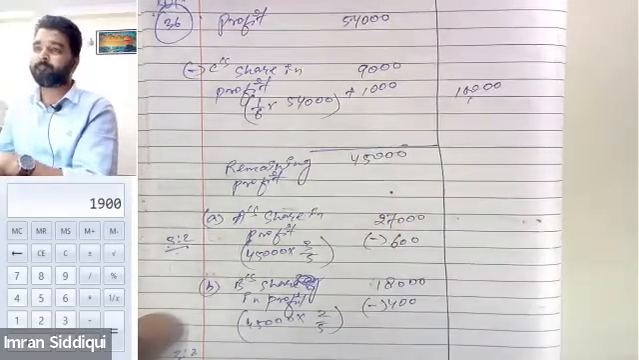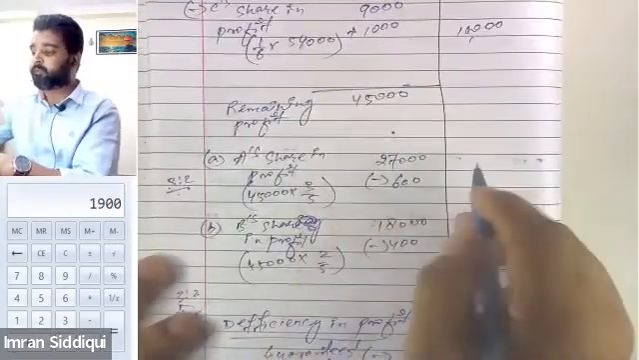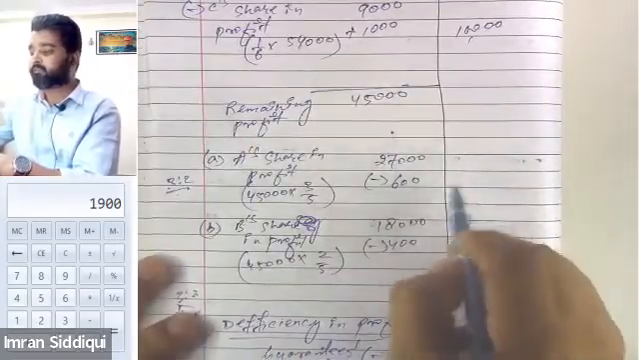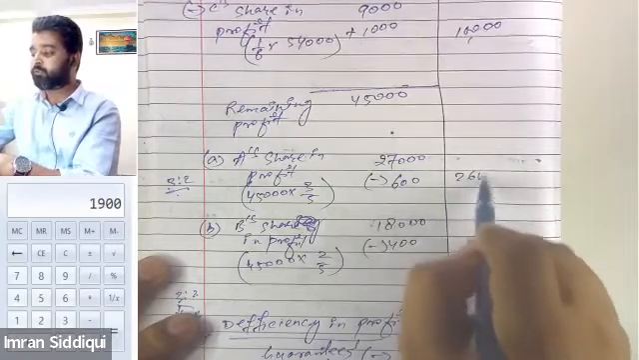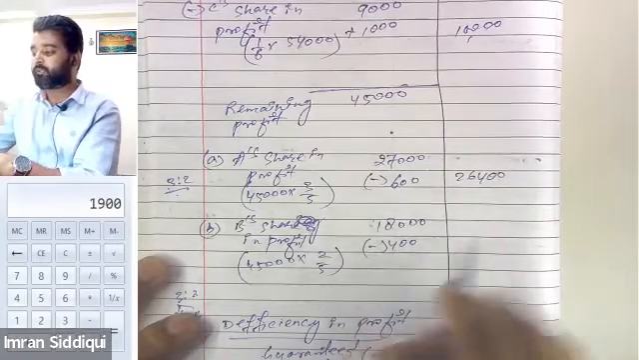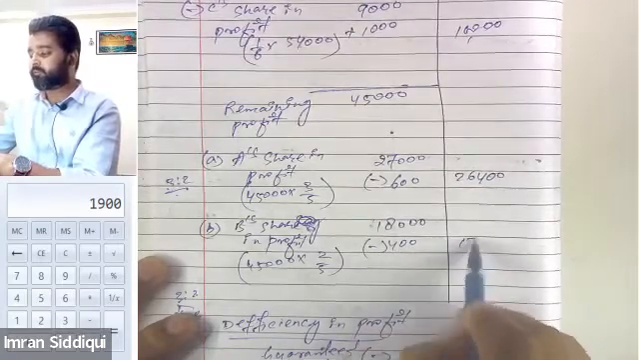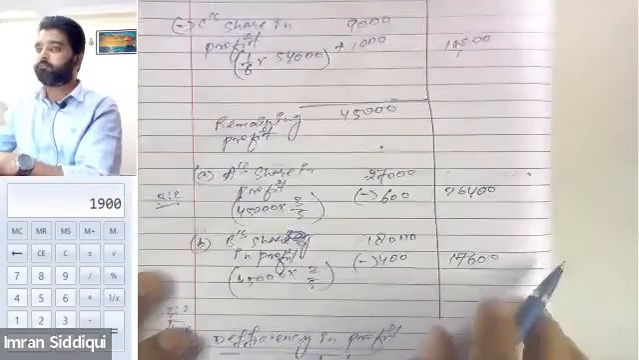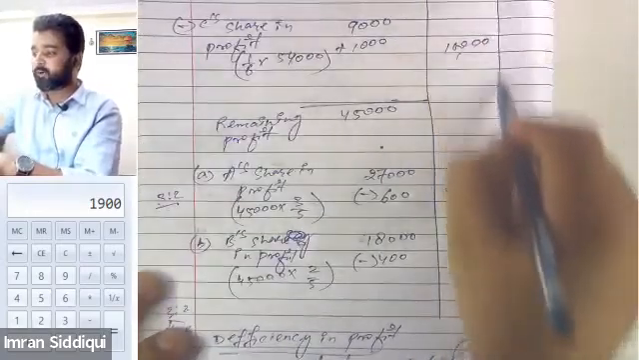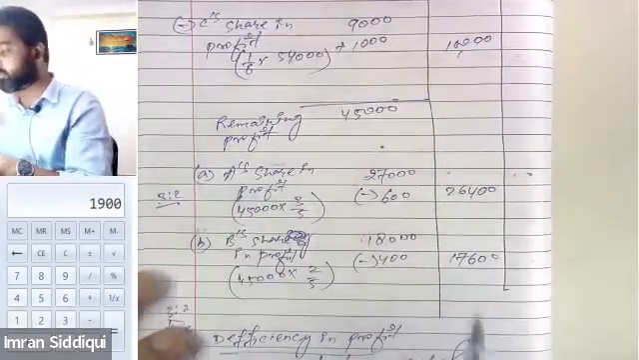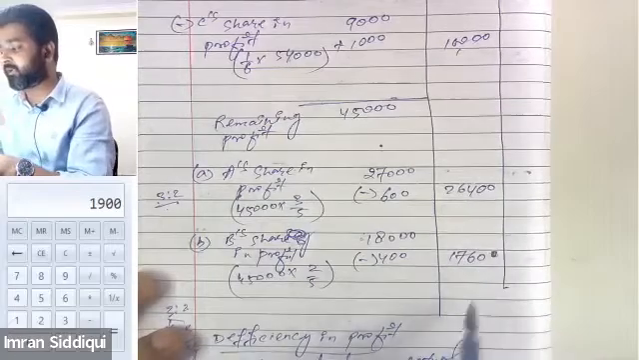Am I clear? And the total profit will be A's total profit will be 26,400, and 18,000 minus 400 will be 17,600. So the share of profit for each partner will be 10,000, 26,400, and 17,600. Am I clear? Yes or no?